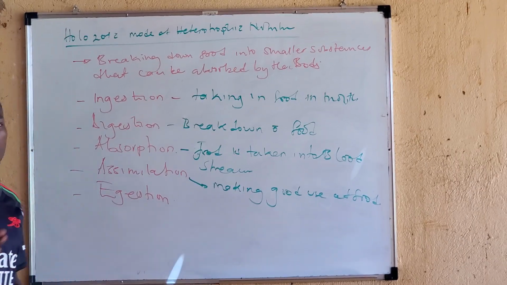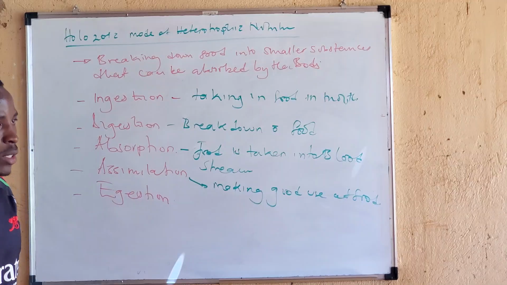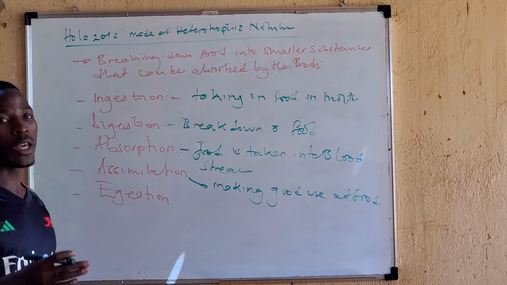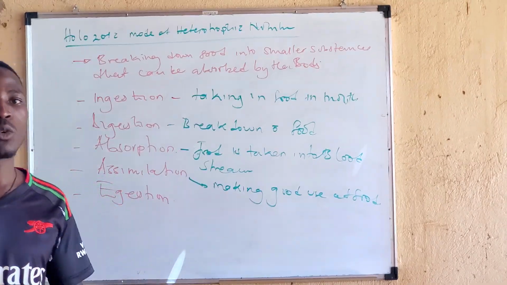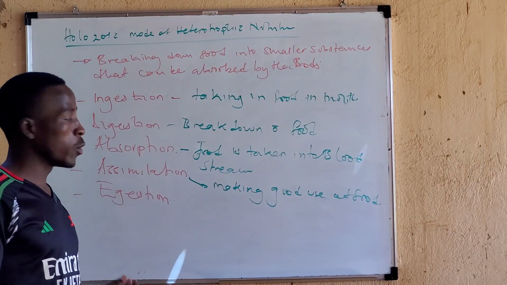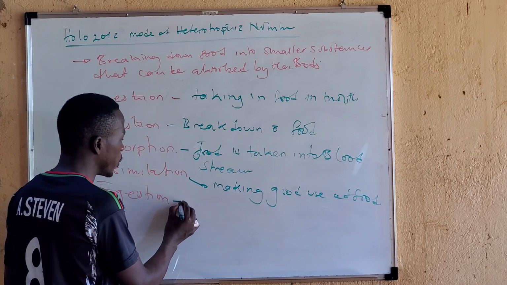For example, we have the proteins. All of us are aware that proteins are bodybuilding foods. Therefore, when we reach the assimilation part, we shall see the amino acids being used in generation of tissues, or replacement of damaged tissues. Altogether.